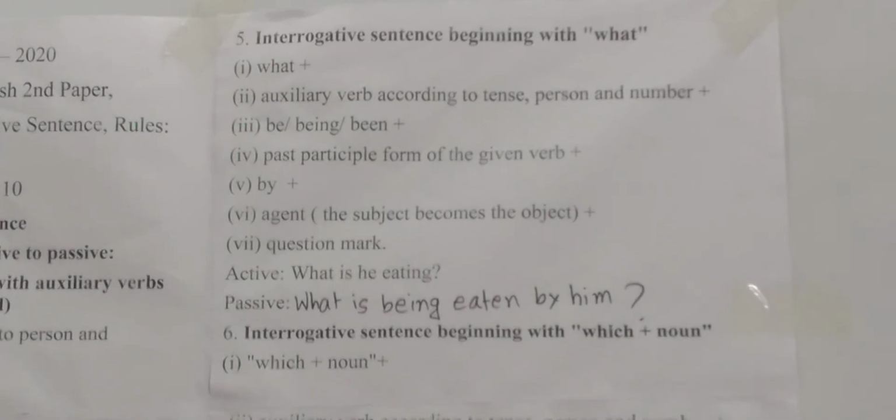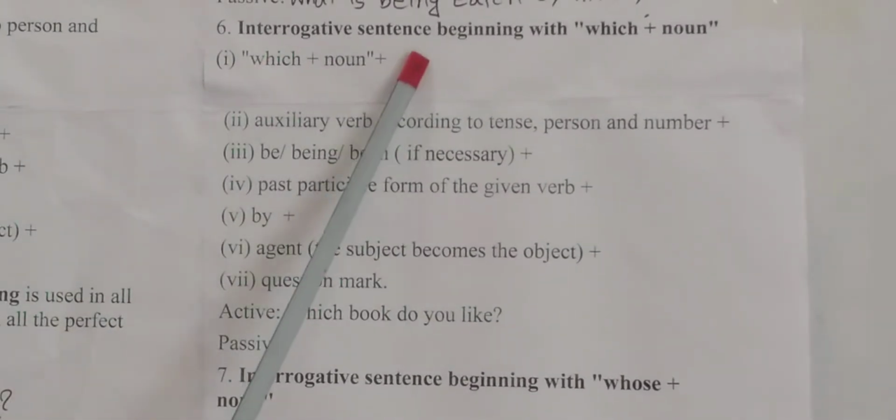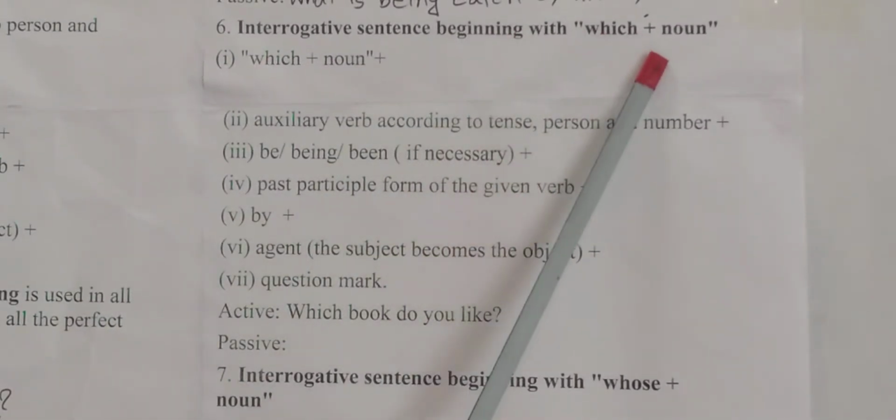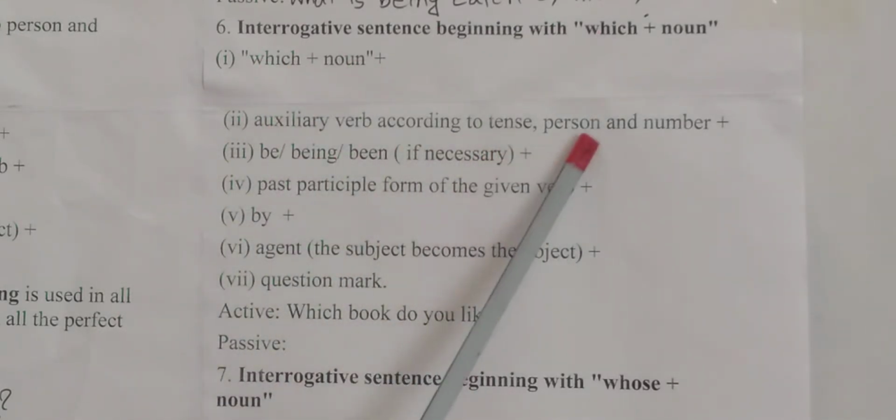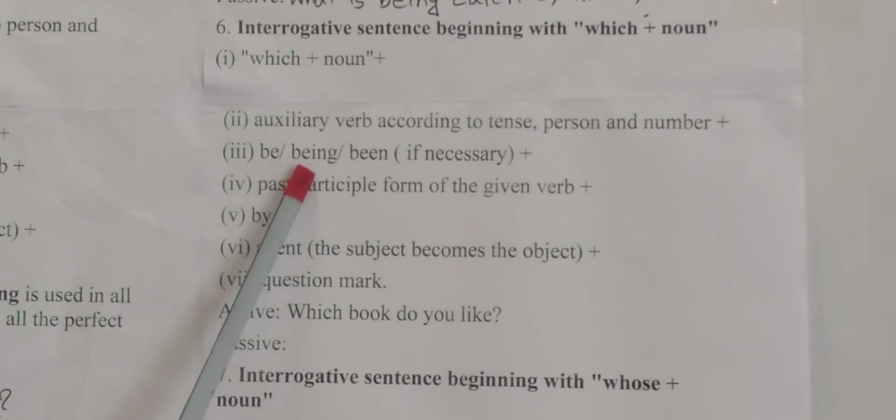Now rules number 6. Interrogative sentence beginning with which plus noun. Which noun, auxiliary verb according to tense, persons and number. Be, being, been if necessary. Past participle form of the given verb. By, agent, you know this. Last one is question mark.